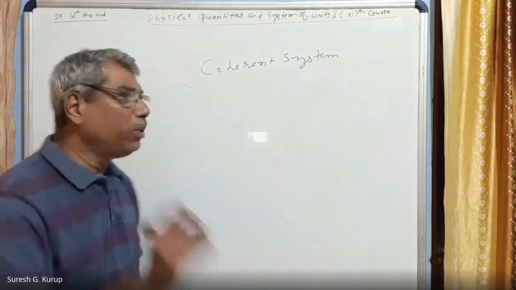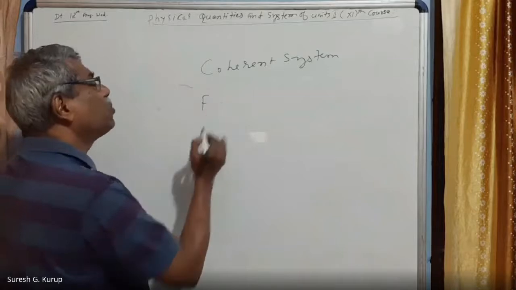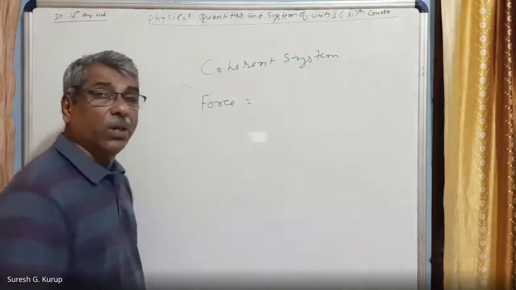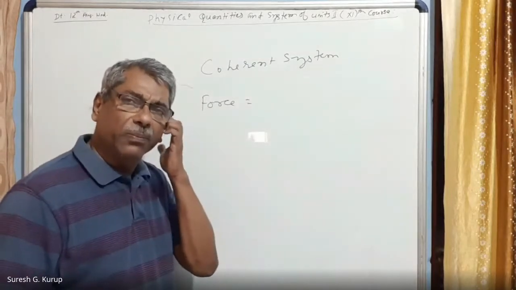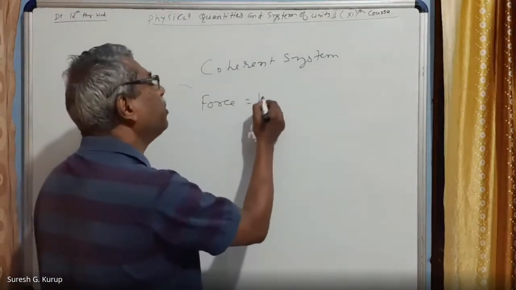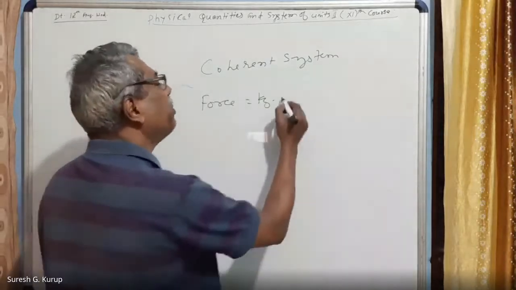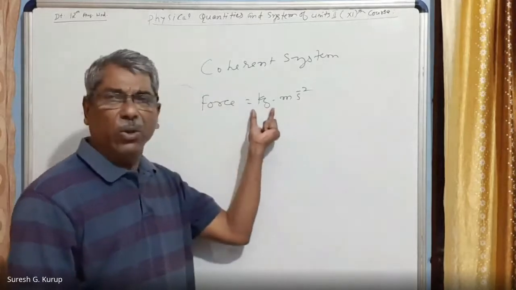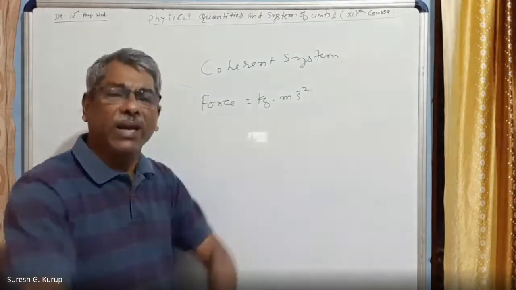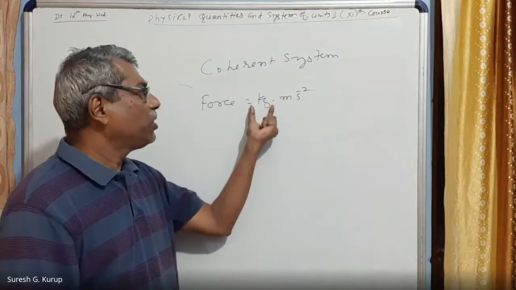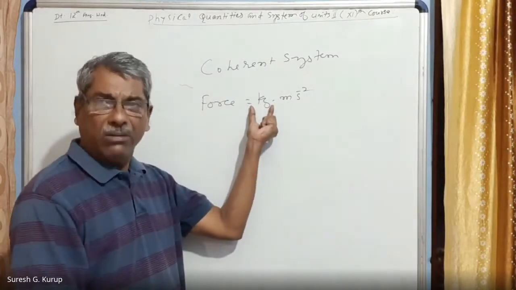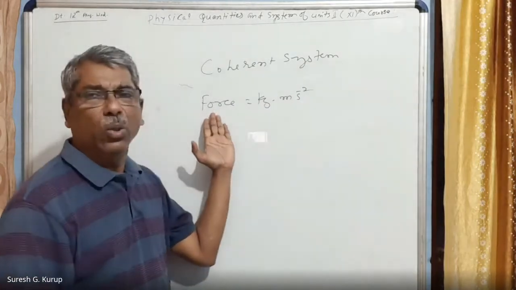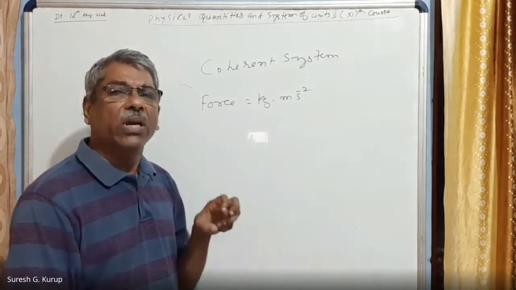For example, the unit of force is equal to the unit of mass times the unit of acceleration. The unit of mass is kg and acceleration is meter per second square. So the units of certain quantities are multiplied, and you are getting the unit of force. That is why this is called a coherent system.